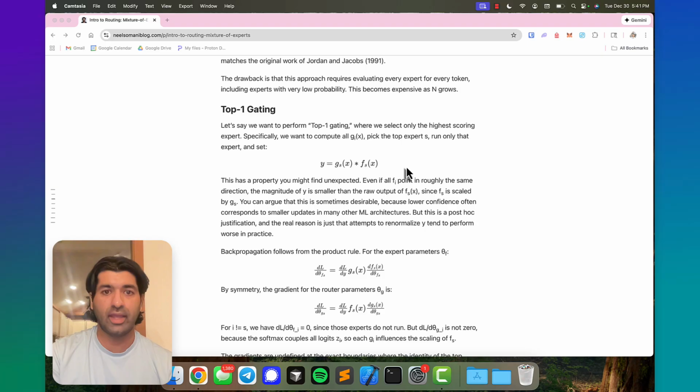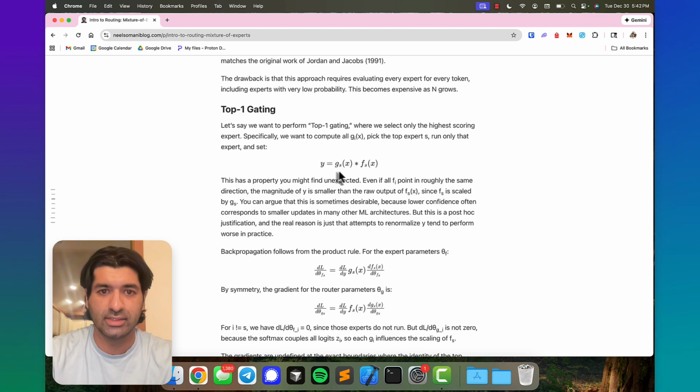So for top one gating, we define it formally. We would compute all the g sub i, so all of those probabilities. We select the top g sub i, we'll call that s, or g sub s to refer to the probability, and then we just compute the output, g sub s times f sub s.